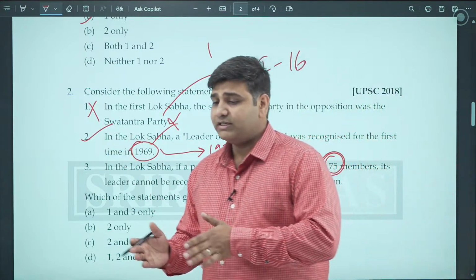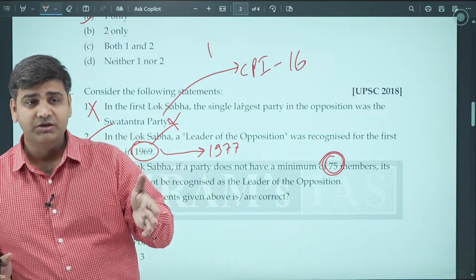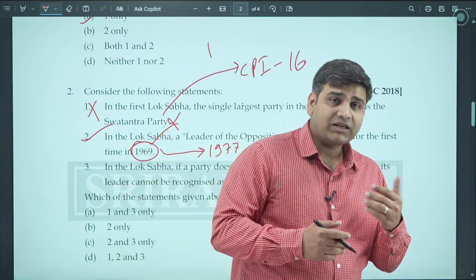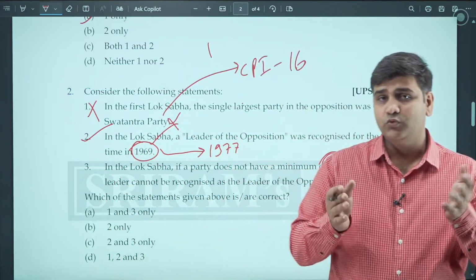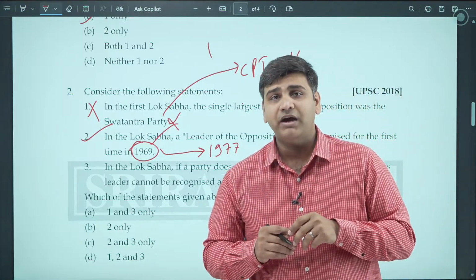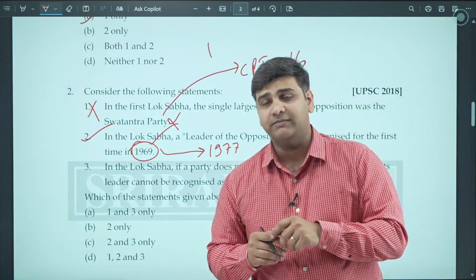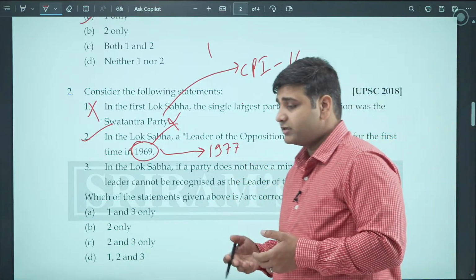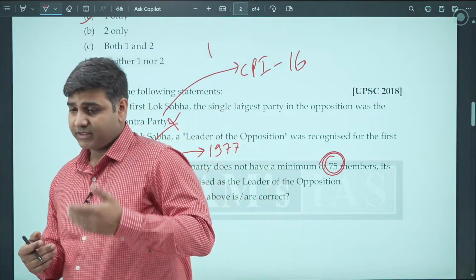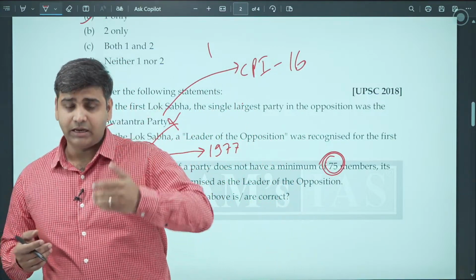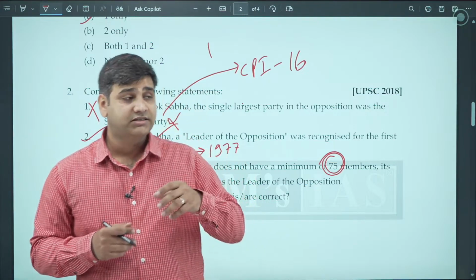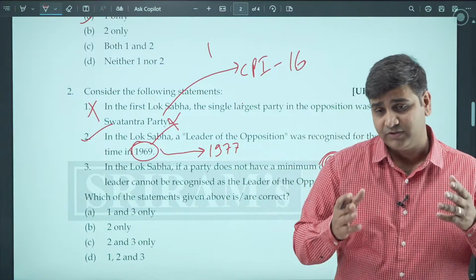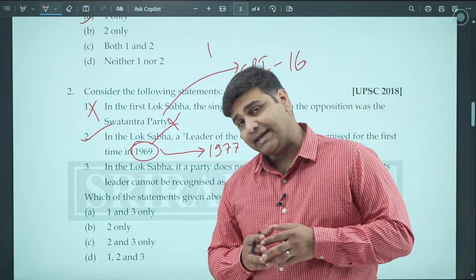So there was no leader of opposition until the Supreme Court jumped in and said that it's a very important position, and that, removing that 10% rule, the leader of the largest party in opposition will become the leader of opposition, because the leader of opposition is there in important decision making, such as in appointing the chief election commissioner. The say of the leader of opposition is great. So there has to be a leader of opposition. This is very important for the morale of the opposition as well.